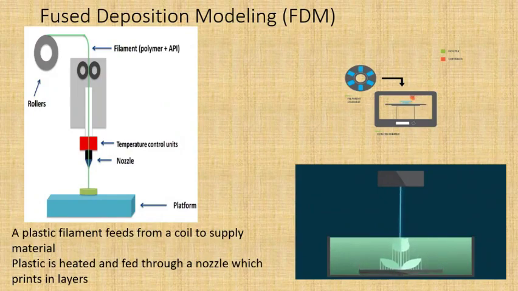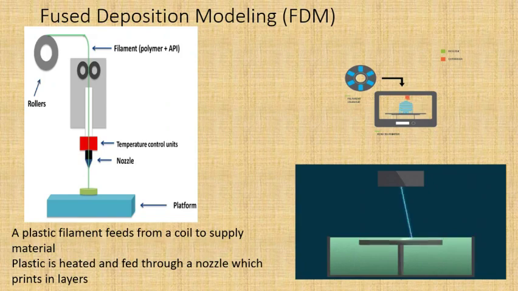So with temperature control, it will start the melting of the filament you are using. For example, if you are going for the polymer type, it will melt up to the melting point. That temperature control is completely automatic. Based on the type of material, it will set the melting point, and the liquid material will feed to the nozzle. From the nozzle, it will print directly.